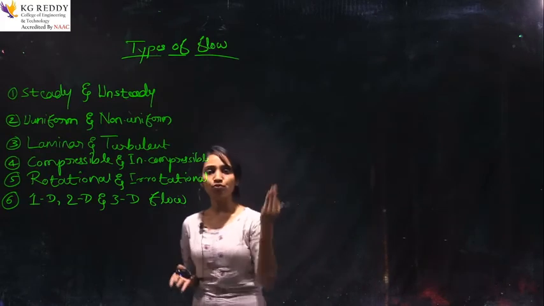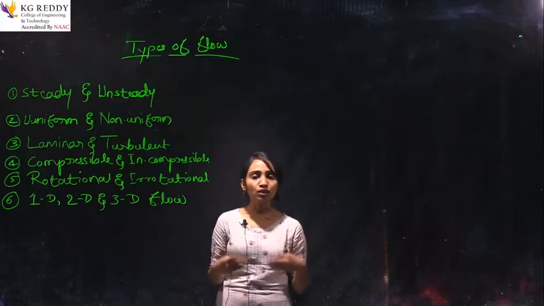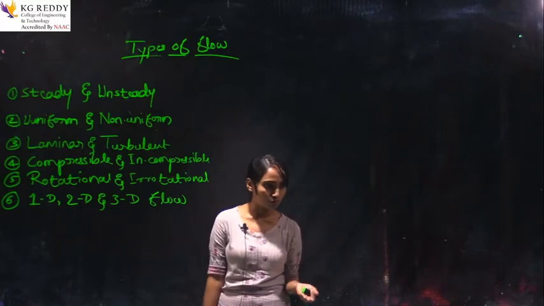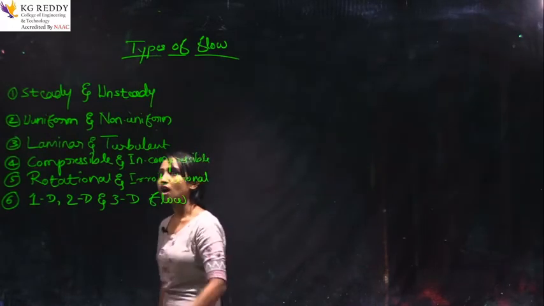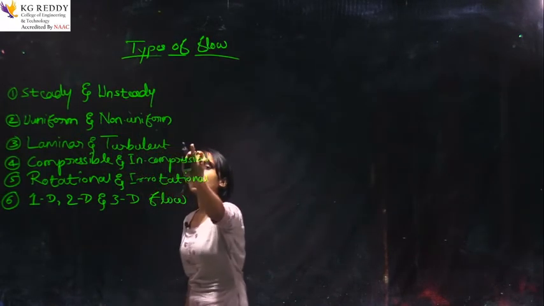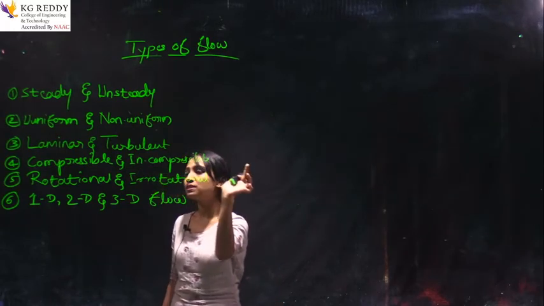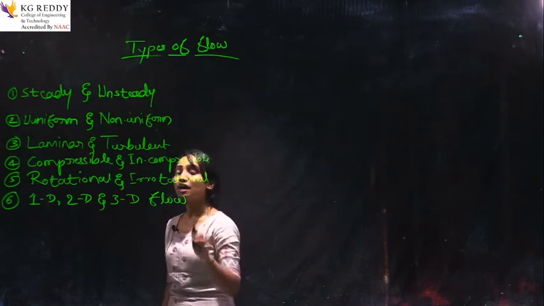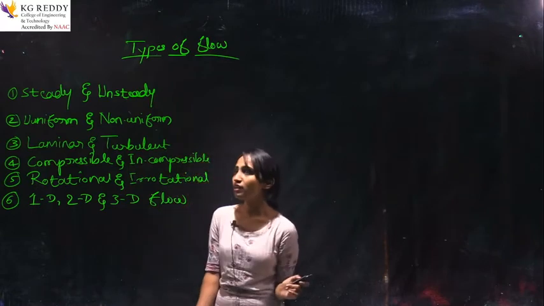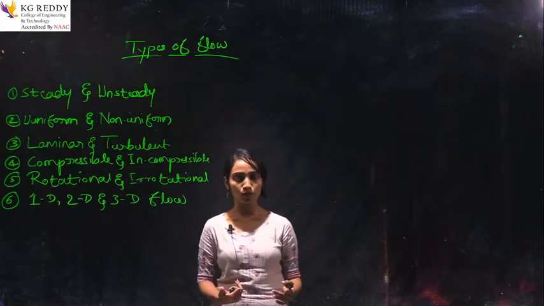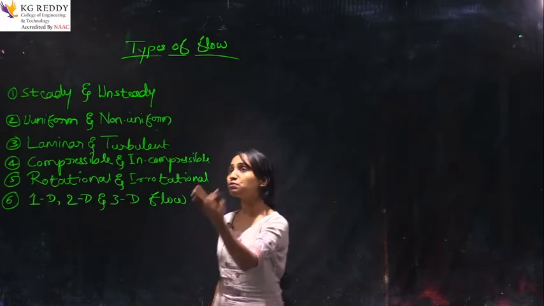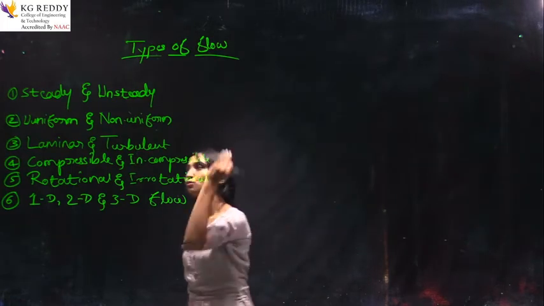Okay, the types of flows. Once the water flows through a pipe or open channel, it might be a closed channel, there will be different types of flows. Those types of flows are steady and unsteady flow, uniform and non-uniform flow, laminar and turbulent flow, compressible and incompressible, rotational and irrotational, and finally one-dimensional, two-dimensional and three-dimensional flows. When we hear flow, we think the water is flowing, not thinking about these types of flows. Let's discuss one by one.